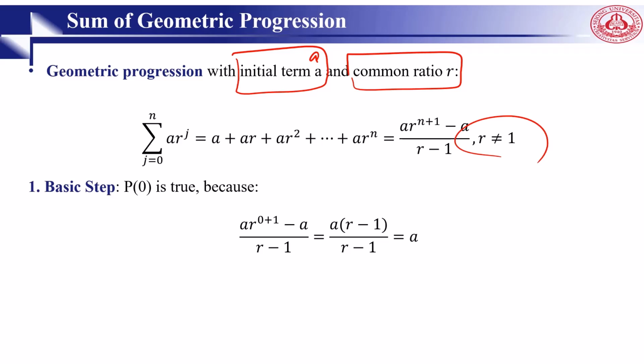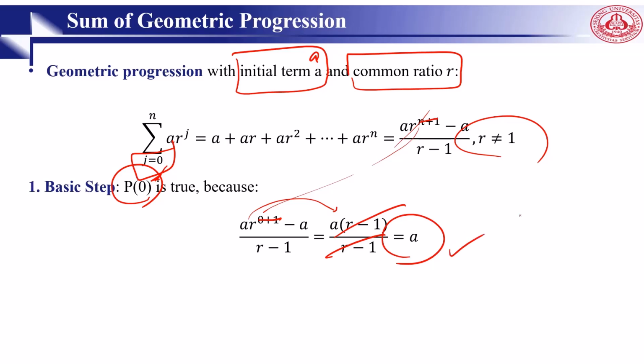So the first step is the basic step, and because j is 0, we go for P0. So very simple. Instead of n, we will have 0. So this one should be 1. So we remove this one, ar minus a. And if we do factorization here, we will have a times r minus 1 divided by r minus 1. These two go and we have a. So you can see that the first one is okay.